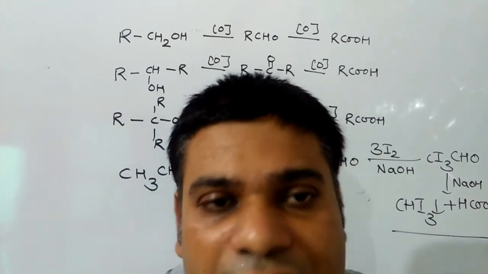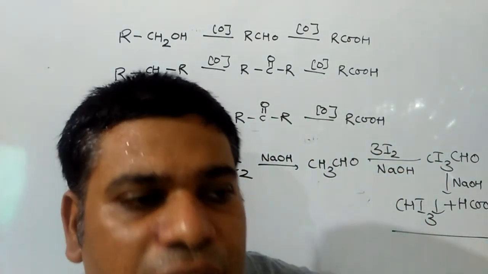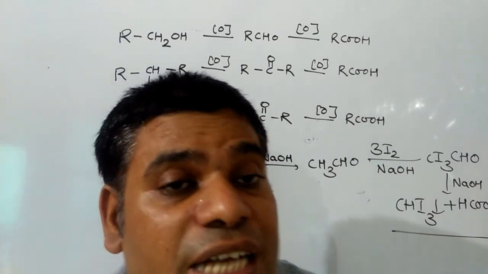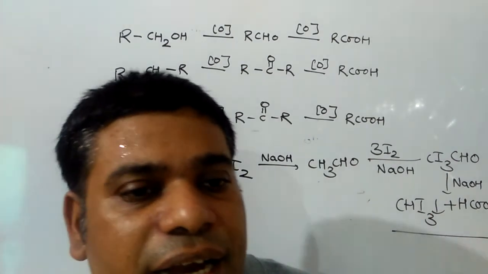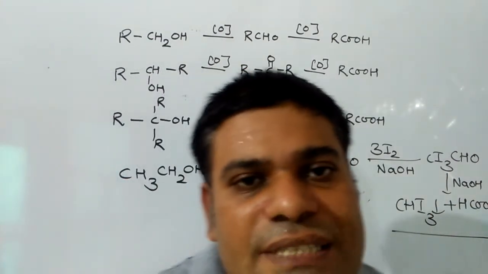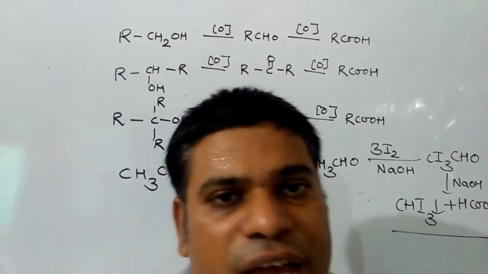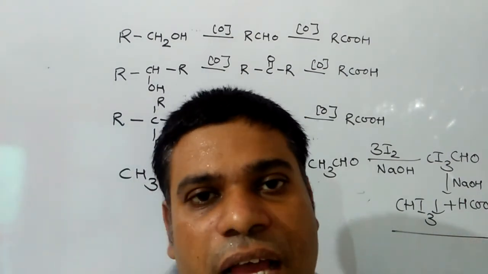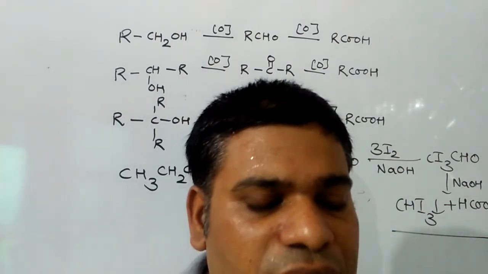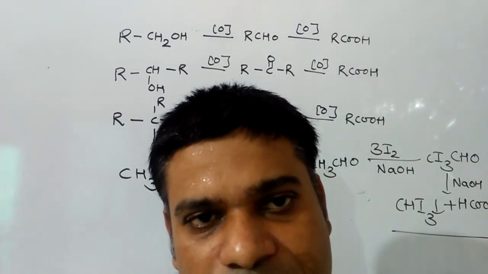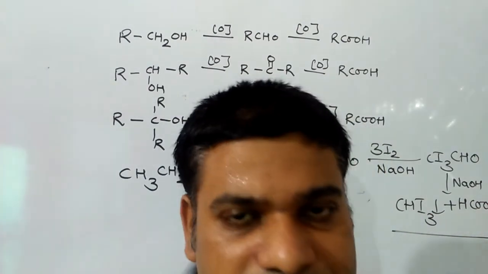Next test is the dehydrogenation reaction, as we have discussed today. During dehydrogenation, if we pass primary alcohol through a copper tube, the product formed will be aldehyde. If secondary alcohol is passed, the product will be ketone, and if tertiary alcohol is passed, the product will be alkene. Primary alcohol gives aldehyde, secondary alcohol ketone, and tertiary alcohol alkene. Third method is oxidation reaction, as I have mentioned here.